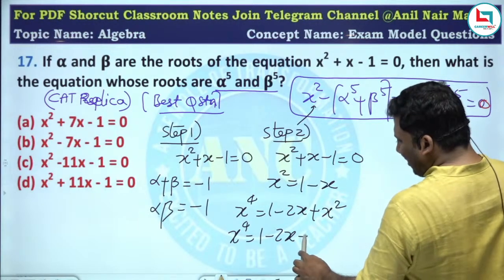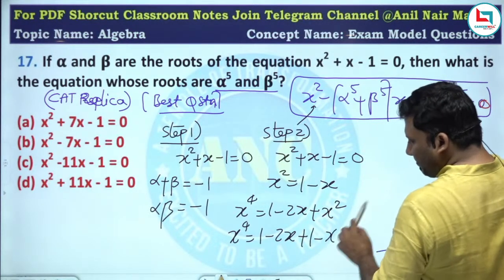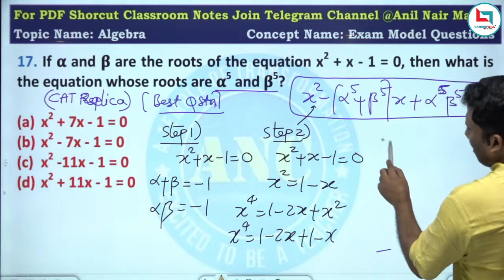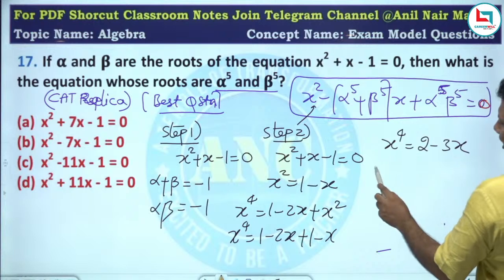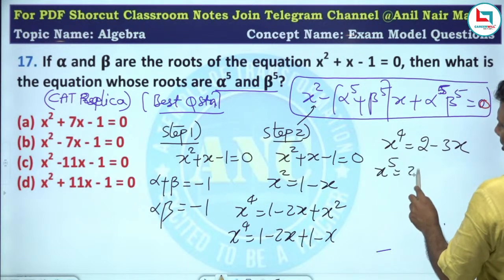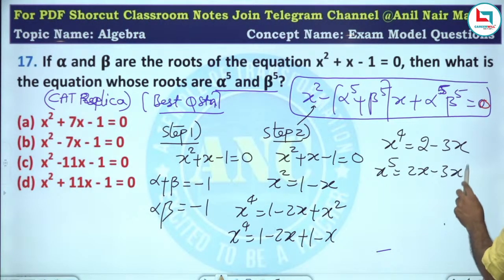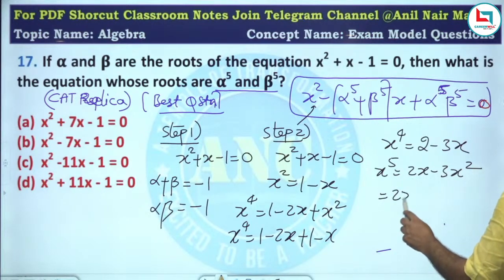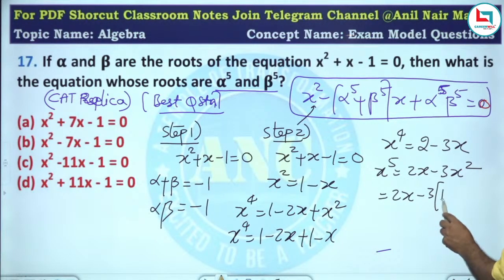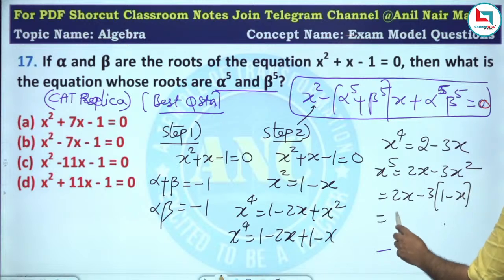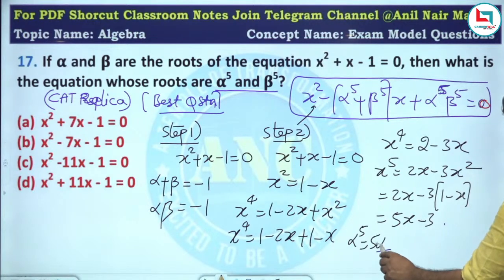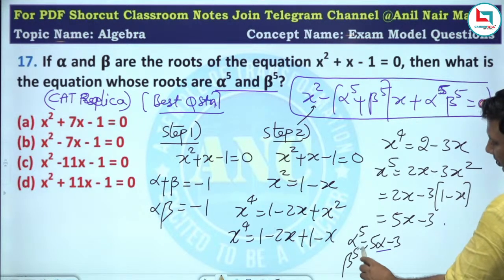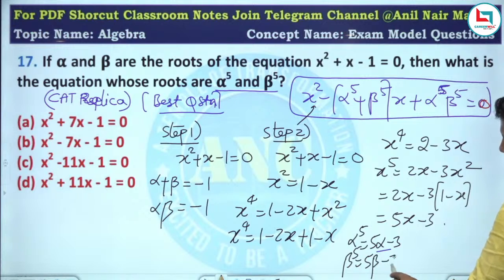What is x square value? 1 minus x. So x power 4 is equivalent to 2 minus 3x. Again, if I multiply by x, 2x minus 3x square. X square, what is the value? 1 minus x. So it is 5x minus 3. So alpha power 5 is 5 alpha minus 3. Beta power 5 is 5 beta minus 3.